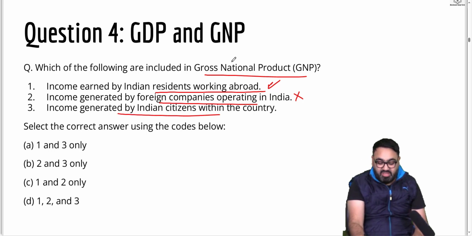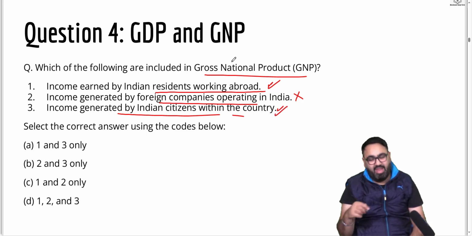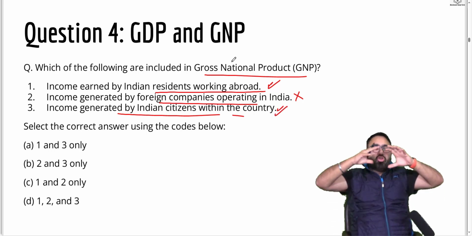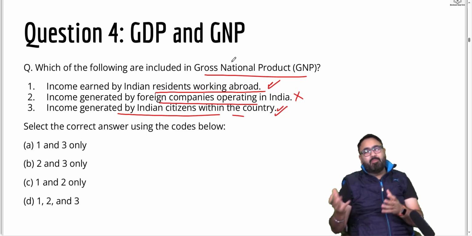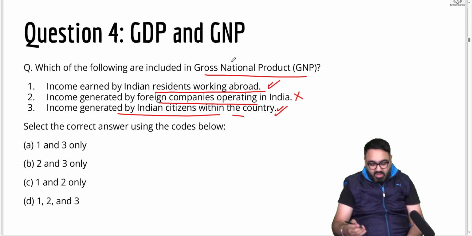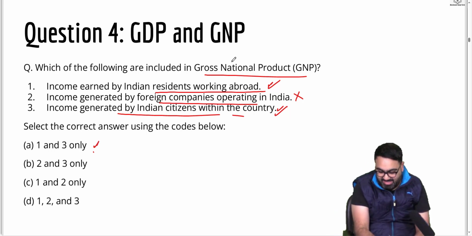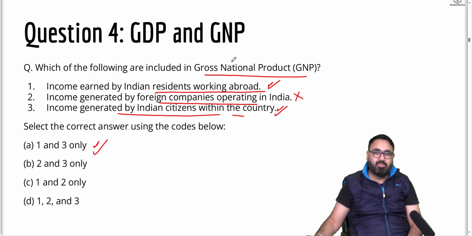Income generated by Indians within the country, yes, it is added in both GNP and GDP. So GDP is more about the territory of India. Within the territory of India, what is the economic activity? GNP is about Indians wherever they are living. The answer thus is 1 and 3. That means A is correct. The second statement here is wrong.